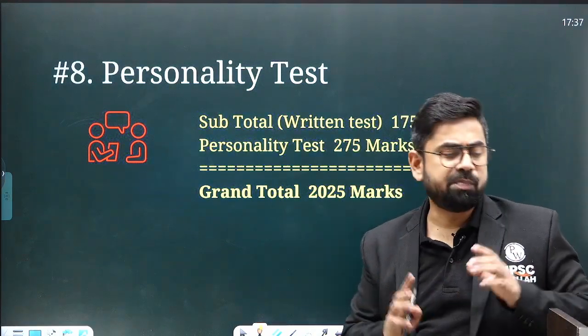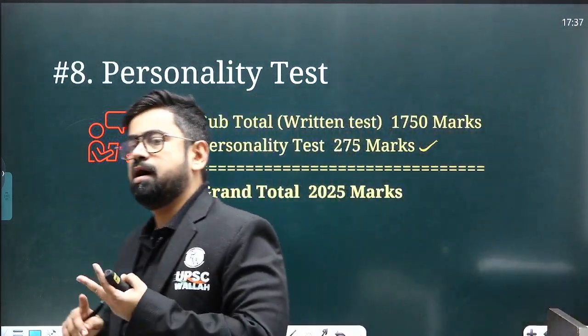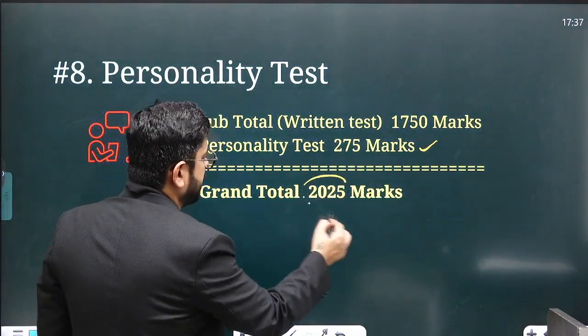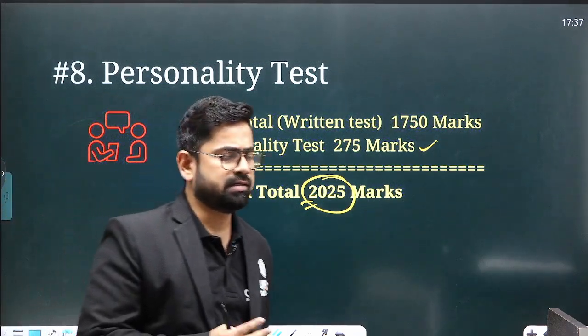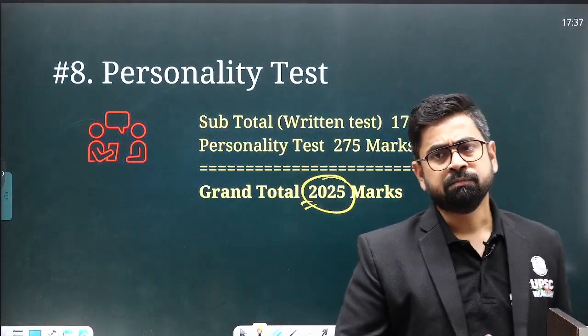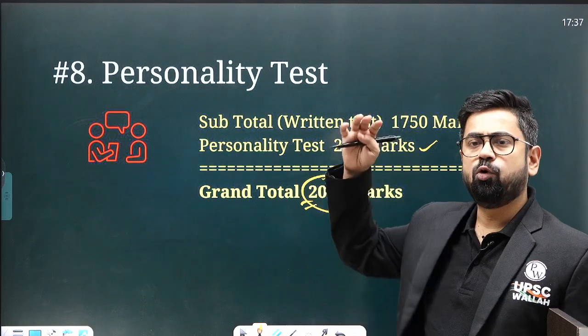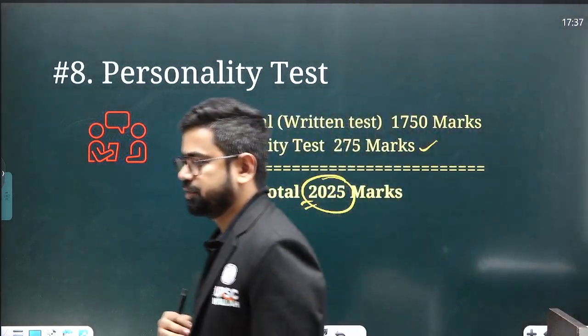The prelims score is not counted anywhere. It is mains and interview marks. So out of a total of 2025 marks, you have to score around, let's say, 900 marks. And if you can do that, you will make it into the list. So this is the whole phase, or basically the whole scheme of the examination.